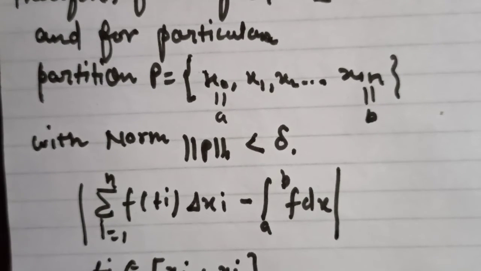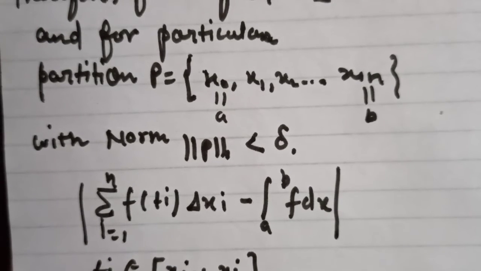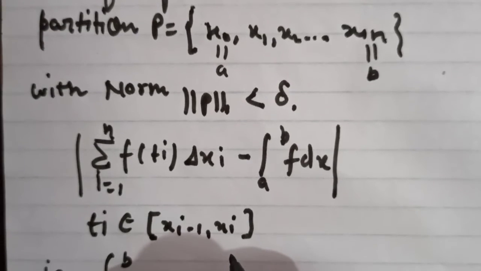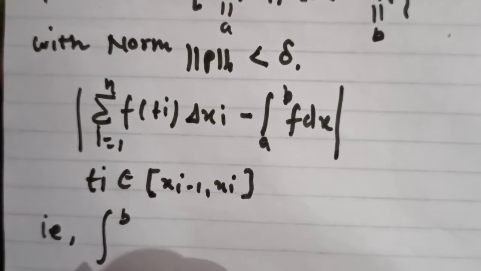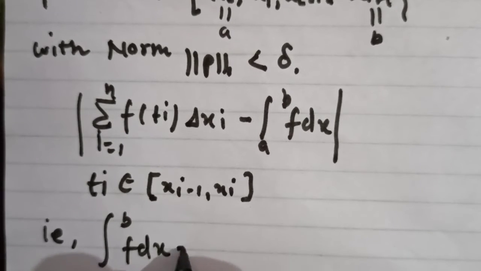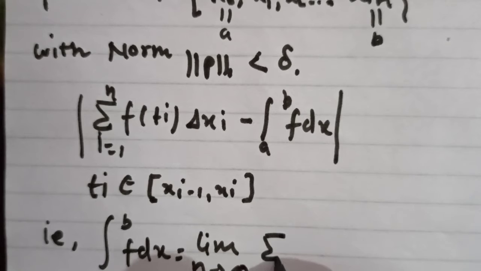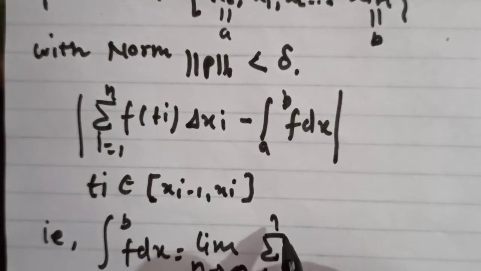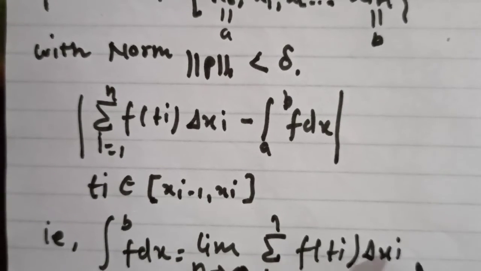So the integral over a to b of f dx is equal to the limiting value, as n tends to infinity, of the summation from i equals 1 to n of f of ti into delta xi.